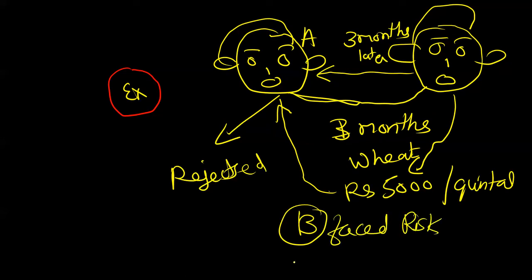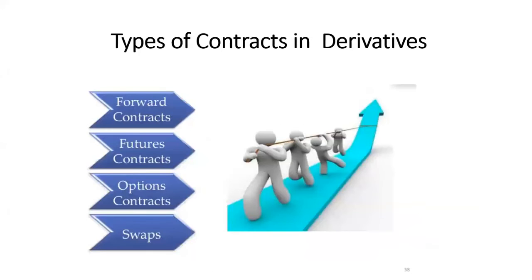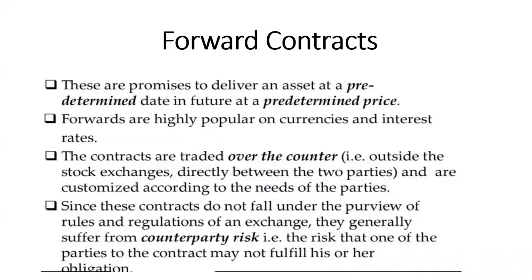So this is about the forward contract. A high amount of risk is involved in the forward contract because one party may change his opinion at a later period. Okay, so this was the example of forward contract. You might have understood. If you have any doubt, you can ask in the comment section.